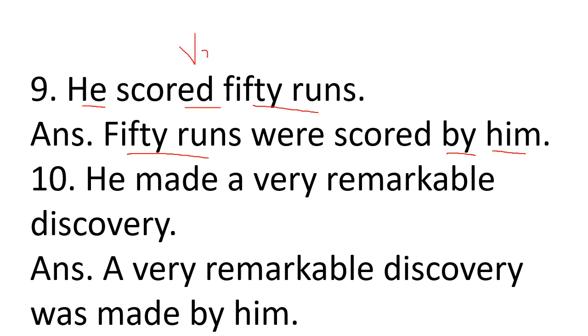So V2, that is verb second form, shows simple past tense has been used. So rule for simple past tense is was, were plus verb third form. Now 50 runs shows plural. So with plural subject we will use were, and third form is scored. So the sentence becomes 50 runs were scored by him.